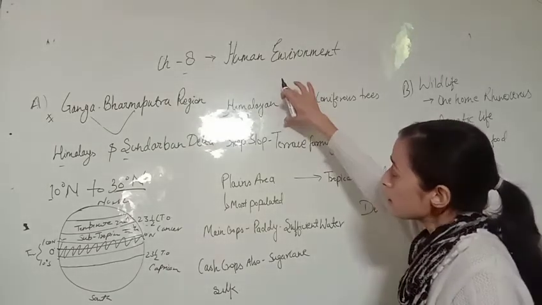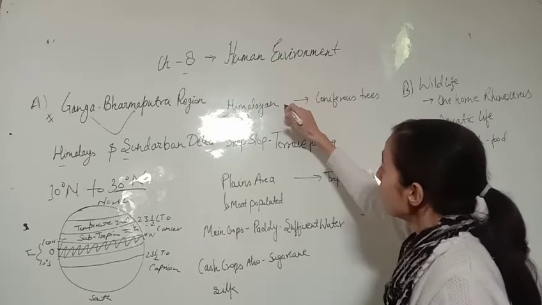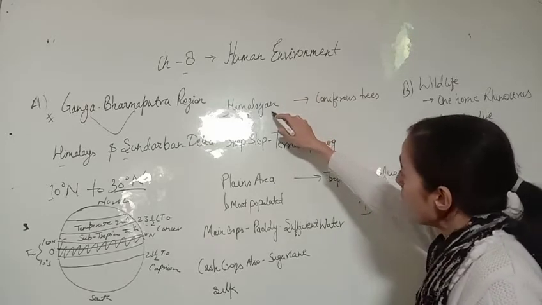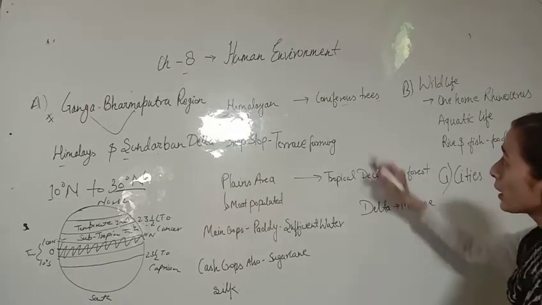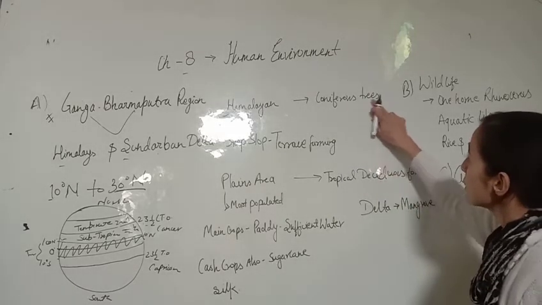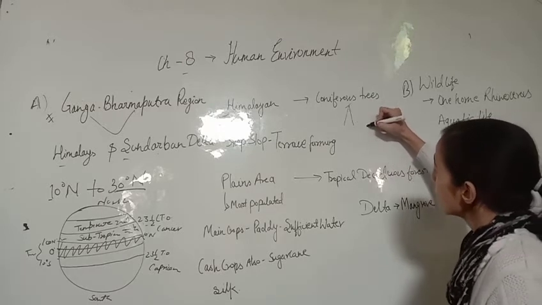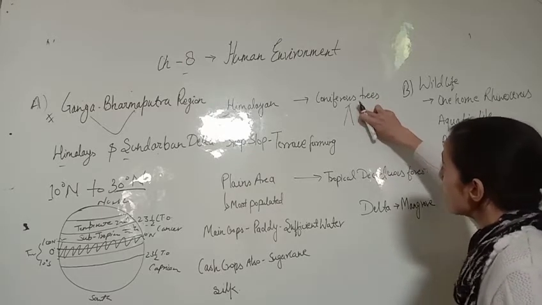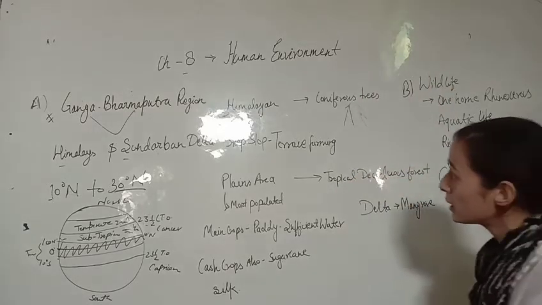The kind of vegetation you will find is coniferous trees. The leaves are in a conical shape, and they are found at high altitudes.